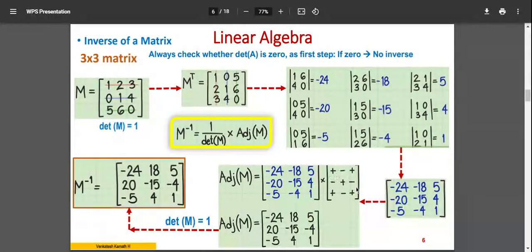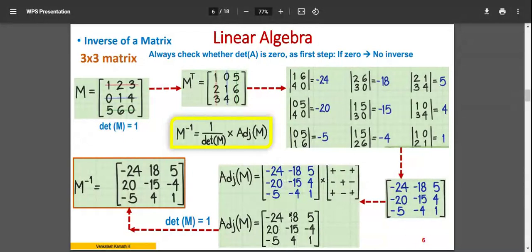So this plus minus means it is plus 1 minus 1. Please note it. I had written plus here. It means plus 1 minus 1. So you have to do a matrix multiplication. That is individual values you will have to multiply. That is plus 1 into minus 24 is minus 24. Minus 1 into minus 18 is plus 18. Plus 1 into 5 is plus 5. Similarly, over here, minus 1 into minus 4. This minus 4 corresponding value is minus 1 here. Minus 1 into minus 4 is plus 4. Likewise, all 9 values, corresponding sign values, you will multiply.